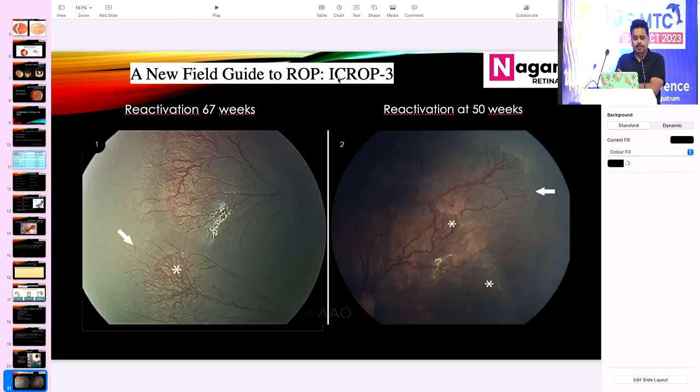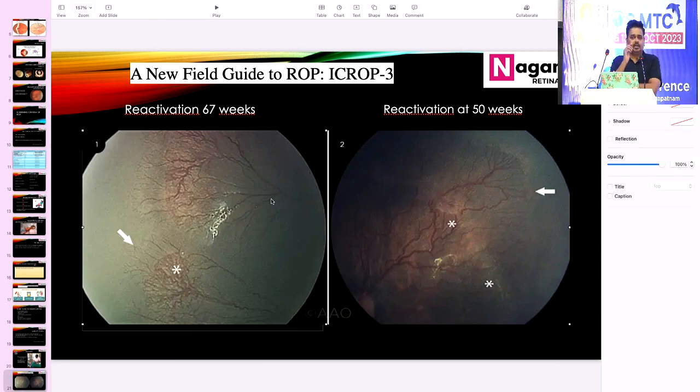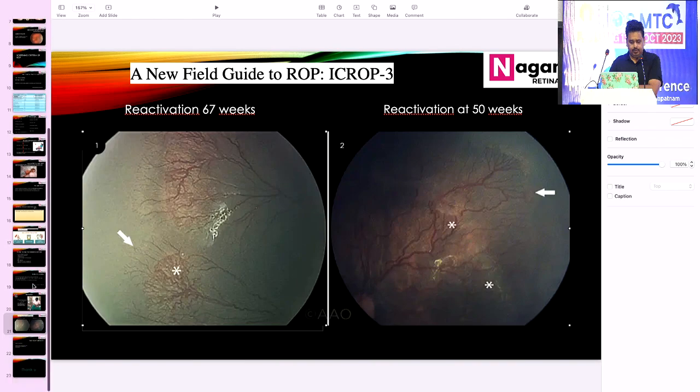Interestingly, in the ICROP study which was released by the American Academy of Ophthalmology, they have mentioned reactivation of ROP post-treatment. These are the two images which have been reported by the American Academy of Ophthalmology, where in the first picture, the baby had taken intravitreal bevacizumab in the 32nd week and 36th week. But in the 67th week, the baby had again developed ROP. And this is a second baby where the baby had taken a single dose of bevacizumab in the 36th week. But later at 50 weeks, the baby had again reactivation of ROP.